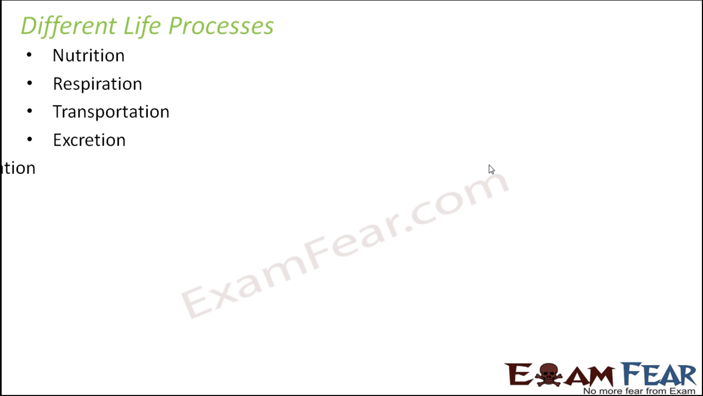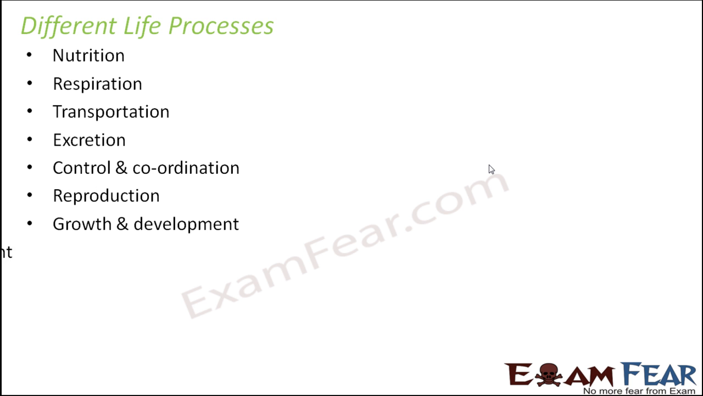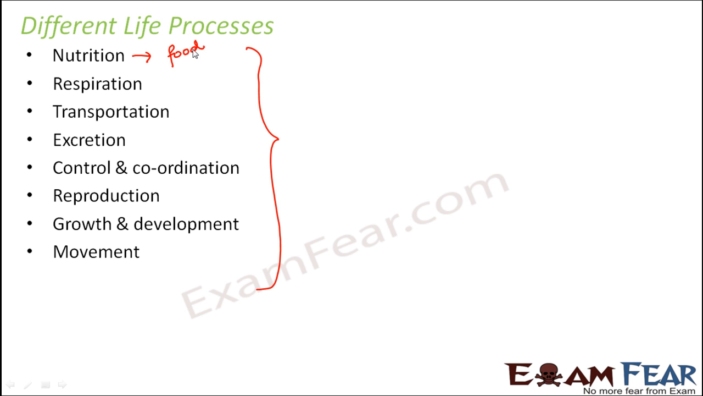The life processes which are common to both plants as well as animals are nutrition, respiration, transportation, excretion, control and coordination, reproduction, growth and development, movement. All these life processes are common for all living organisms. When you talk about nutrition, it deals with everything related to food. How the organism gets its food, from where, what are the sources of food for the organism, how the food enters inside the body, how the food gets digested and then it provides energy to the body.